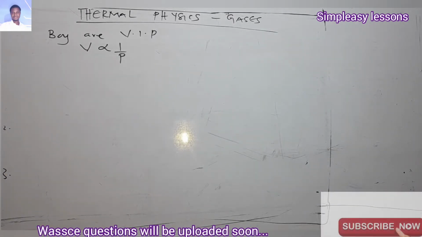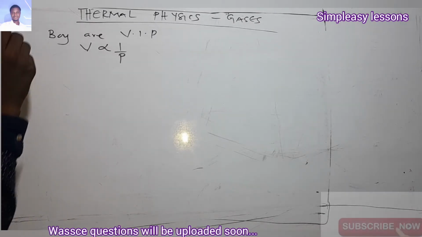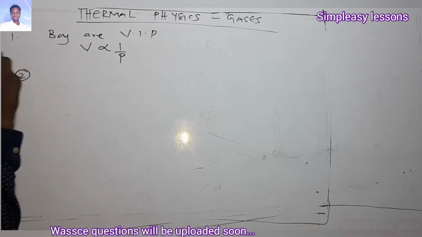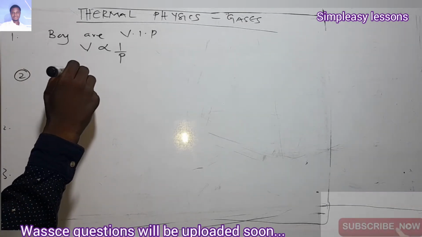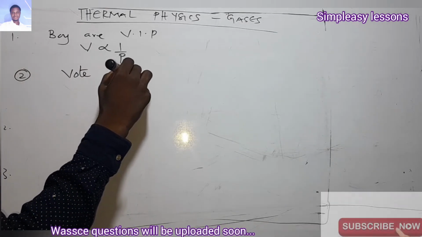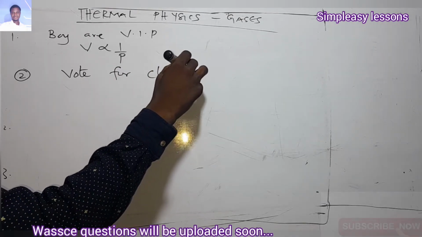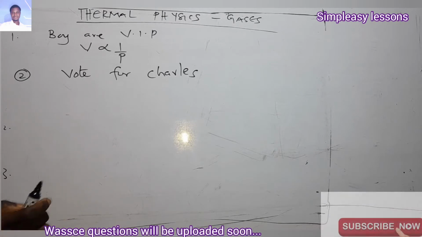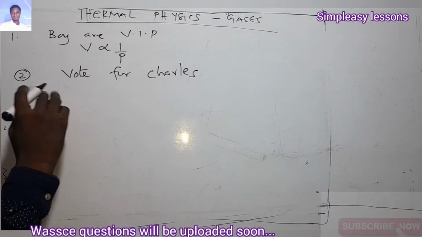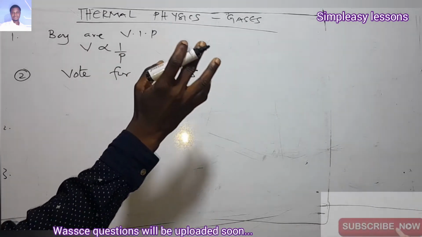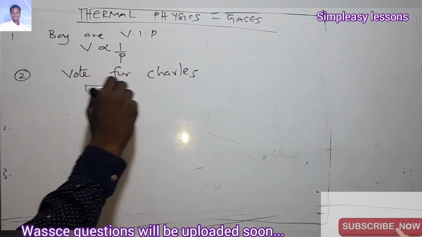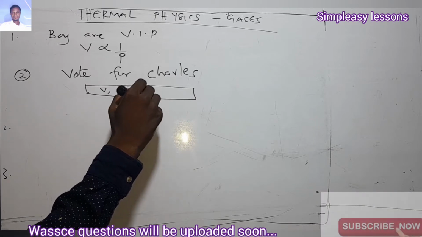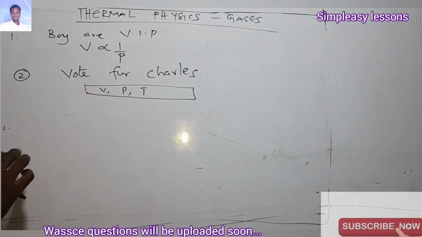Now, in this particular concept, we'll be looking at the second one, which is Charles's law. I term it vote for Charles. So today we are looking at Charles's law. Remember, vote for Charles. Anybody by the name Charles, we are going to vote for you. If you remember vote for Charles, what do you have to remember? There are three things we are basically looking at for all the laws: the volume, the pressure, and the temperature. These are the three elements we'll be considering.